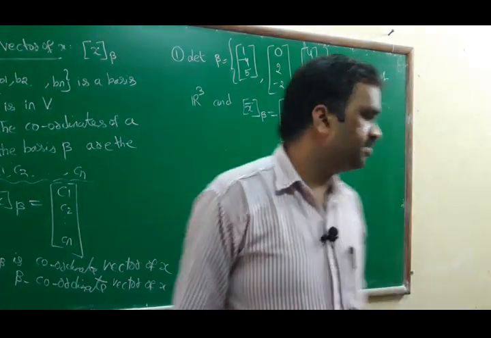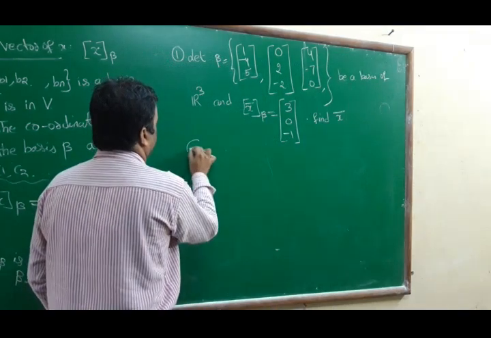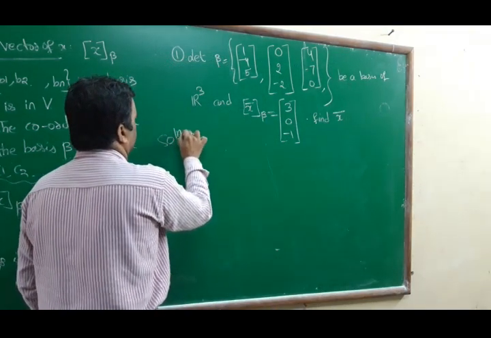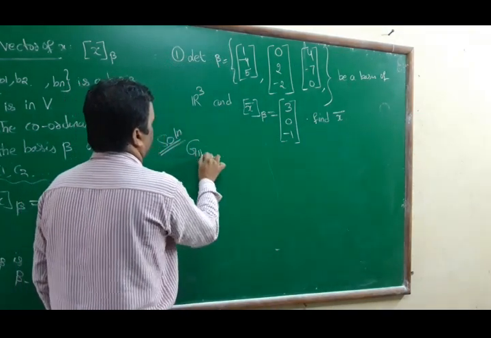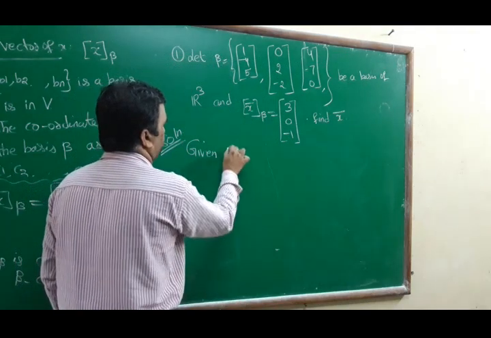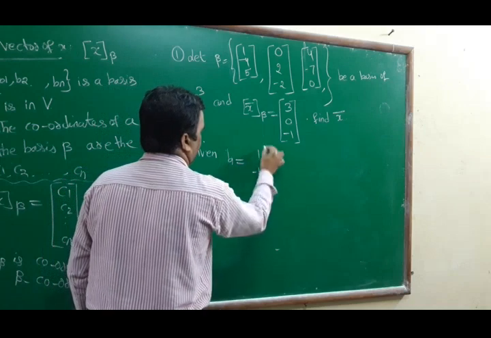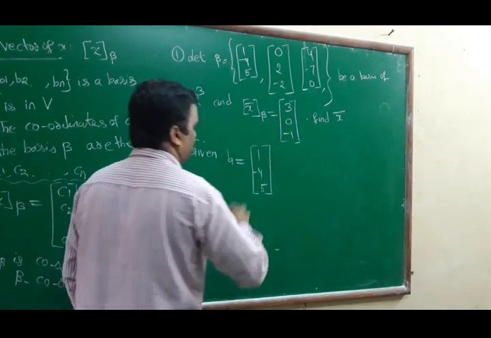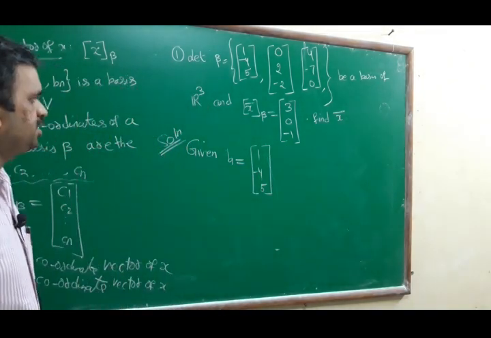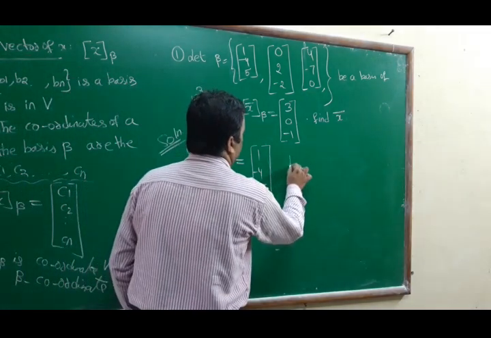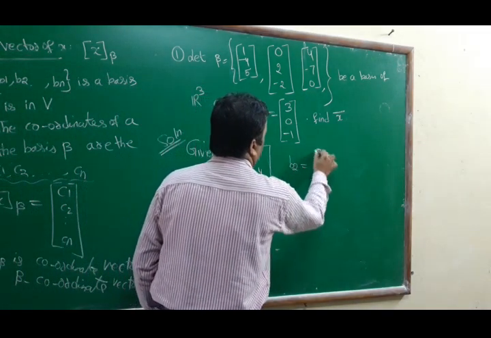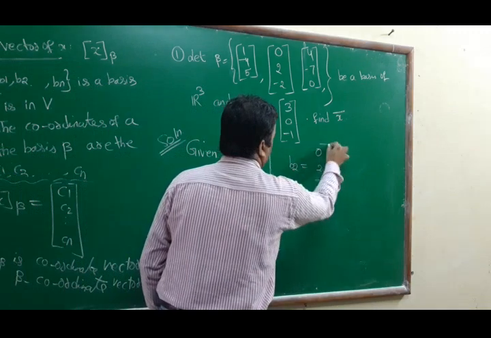Solution: the basis is already given. B1 is equal to the first vector, 1 -4 5. B2 is 0 2 -2.